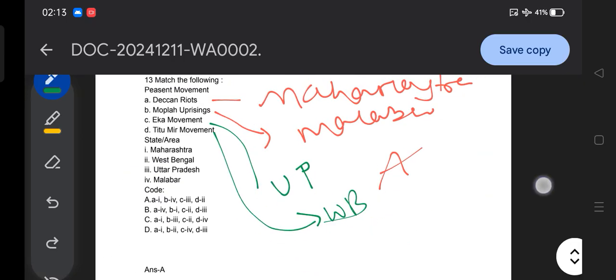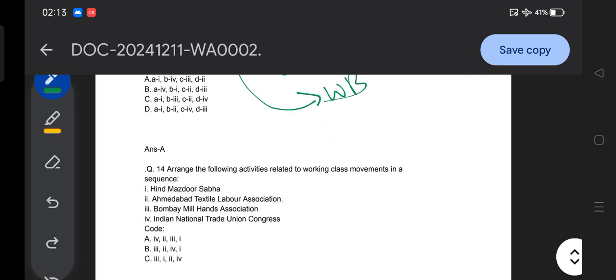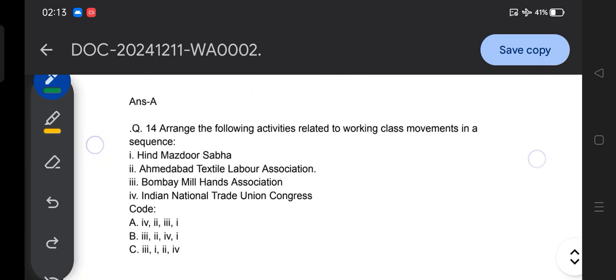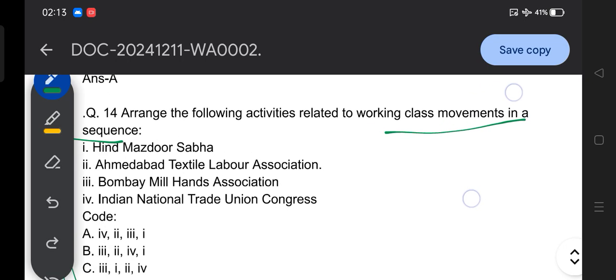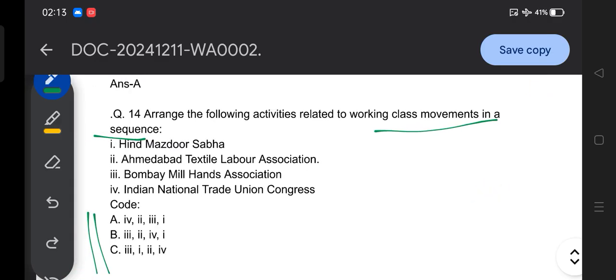Okay, so I believe this is very clear to all of you. Then moving to another question: arrange the following activities related to the working class movement in sequence. Hind Mazdoor Sabha, Ahmedabad Textile Labor Association, Bombay Mill Hand Association, Indian National Trade Union Congress. Let's try to arrange them in sequence.